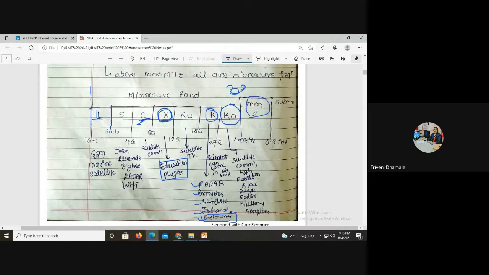After that the millimeter waves are there. Above 30 to 40 gigahertz the waves are known as millimeter waves. In the microwave band the wavelength comes in centimeters, and below this the wavelength is in millimeters, up to 0.3 terahertz. Now remember the bands that are under the microwave band.